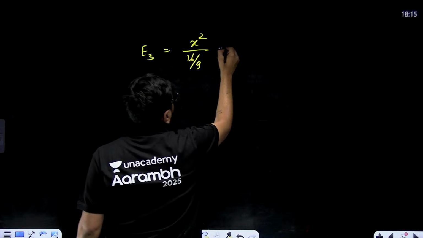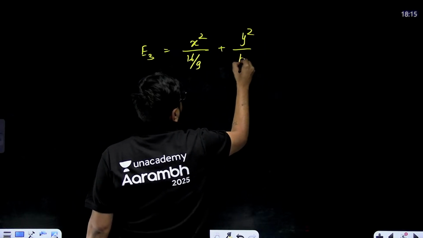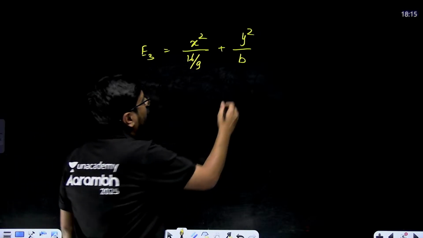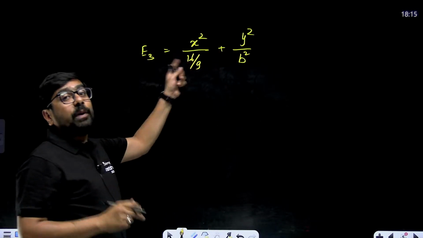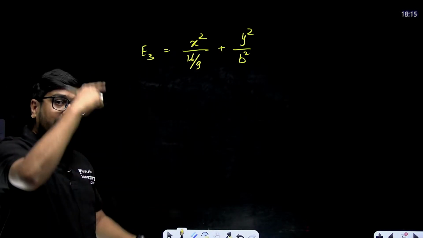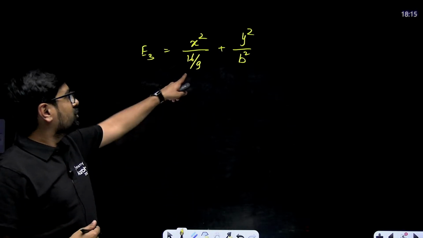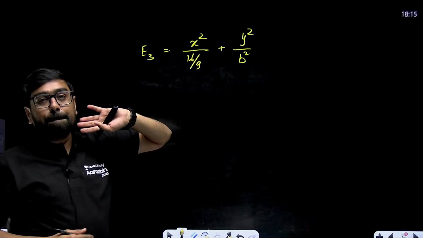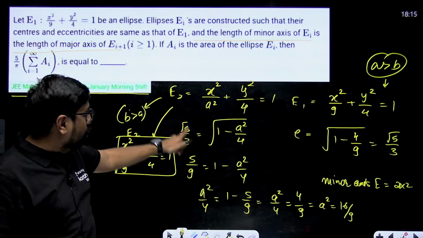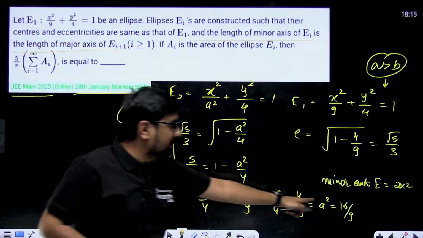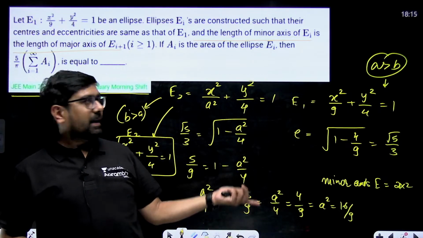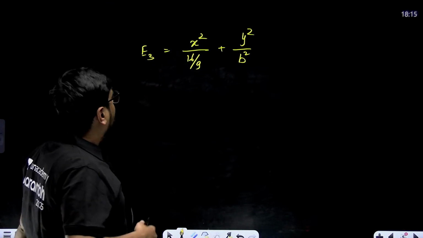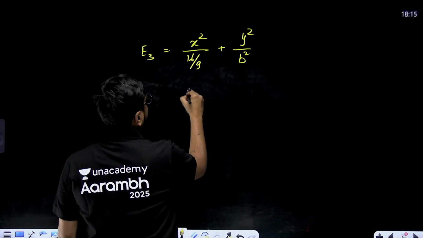Now this one will change. And this time it is going to be a horizontal ellipse. Horizontal, then vertical, again horizontal, then vertical. So this is horizontal, here A will be greater than B. In E2, your B was greater than A. 16 by 9 is how much? 1 point something, so it was greater. Now this time again A will be greater than B. But eccentricity will remain the same. What is going to be the eccentricity?